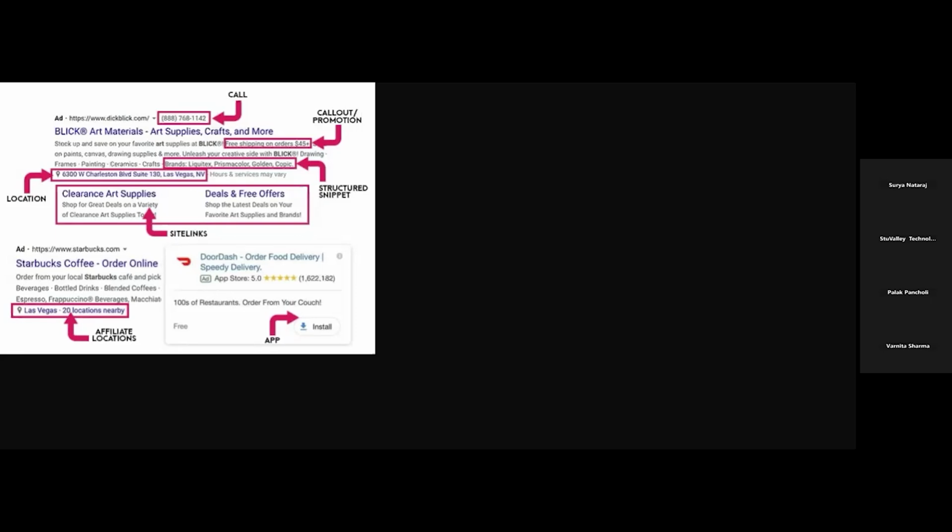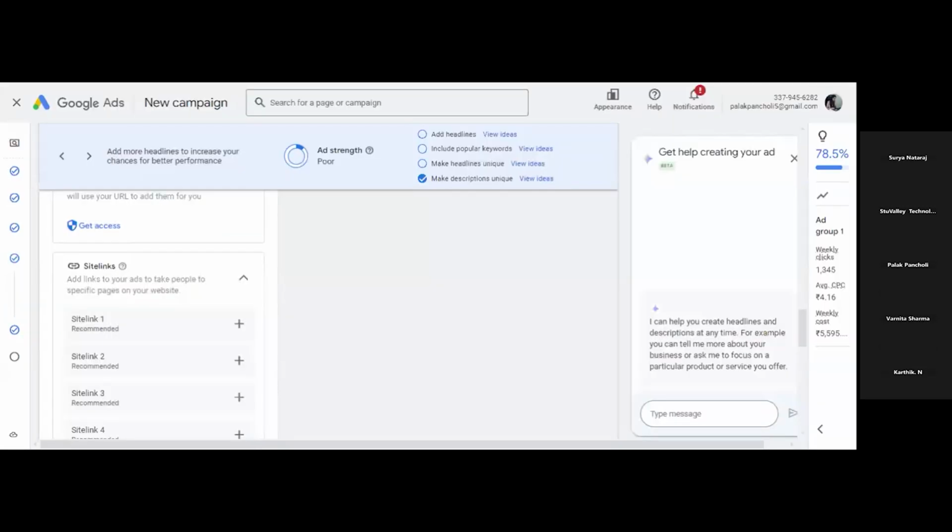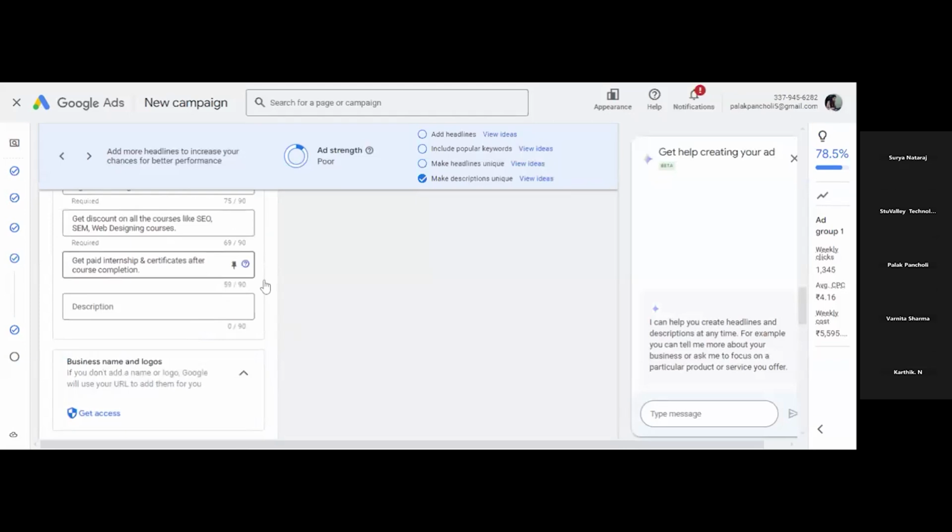This is for the tracking template. Okay, so these are the different extensions available. Clear? Not visible? Okay, one second. See, is it visible now?